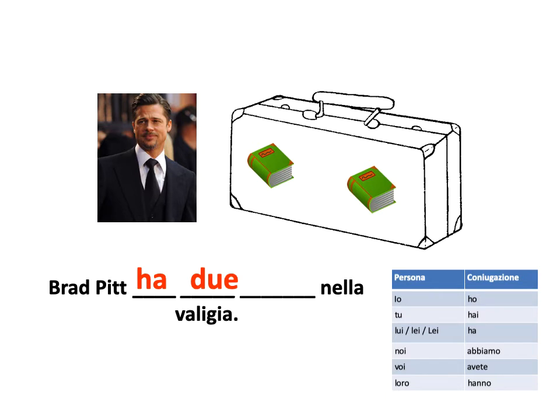And then how do you say book? I hope you remember that it is libro. But there's a little trick here because it's not one book. It's more than one. So we need to use the plural form of libro, which is libri, because O goes to I. Brad Pitt ha due libri nella valigia. He has two books in his suitcase.